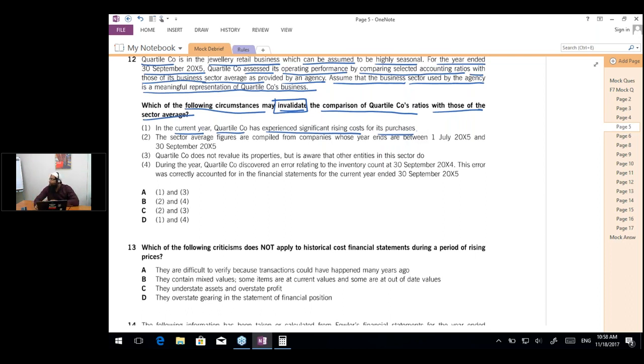Harsh is saying no. Everyone is saying no except for Neeraj. Okay, actually the answer is no. This will not invalidate the ratio analysis. So this statement is incorrect. This will not invalidate the comparison. In fact, this is more important for the comparison, because if a company's cost is rising, obviously its ratios would decrease, and this should be known by the investor. So this is an important aspect of the ratio analysis.